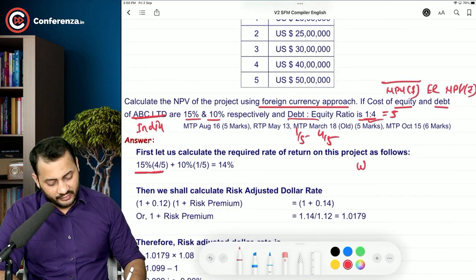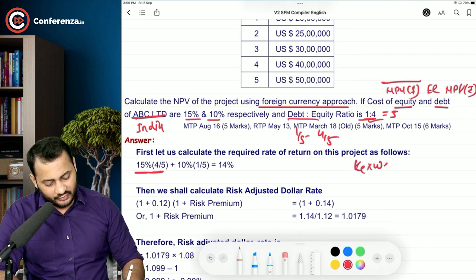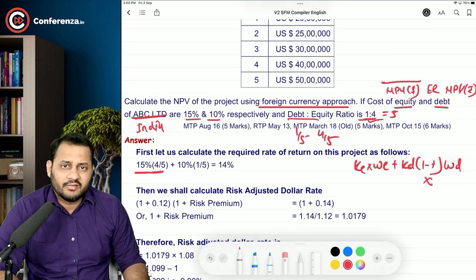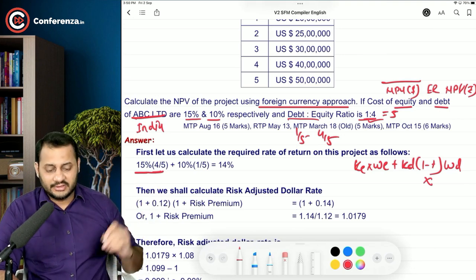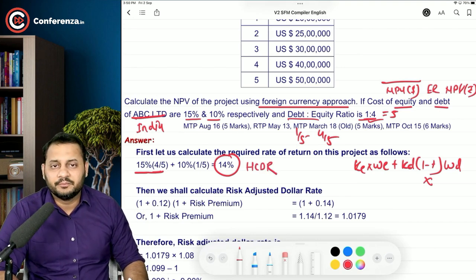It should be like this, cost of equity into weight of equity plus cost of debt in bracket 1 minus tax into weight of debt. Since tax is not given, we have not applied it. Okay, so this is the weighted average cost of capital, but this is home country discount rate.